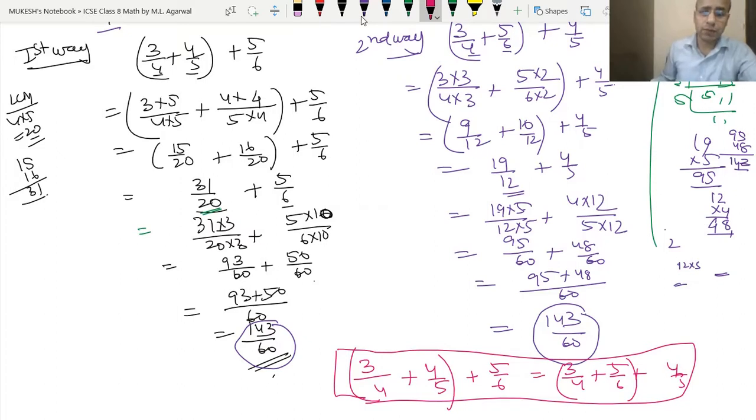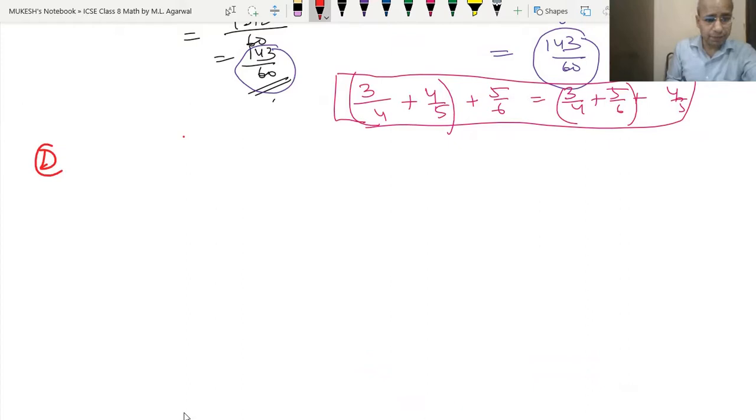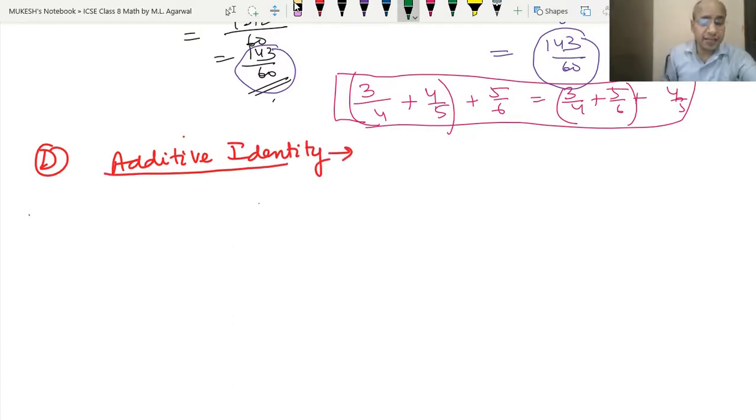Okay. Now the next one. The fourth property is the additive identity. See, what is the additive identity? It means that if we add any number with 0, we will get the same result. Like if we add 1 upon 2 with 0, we will get 1 upon 2. If we add 1 upon 3 with 0, we will get 1 upon 3.